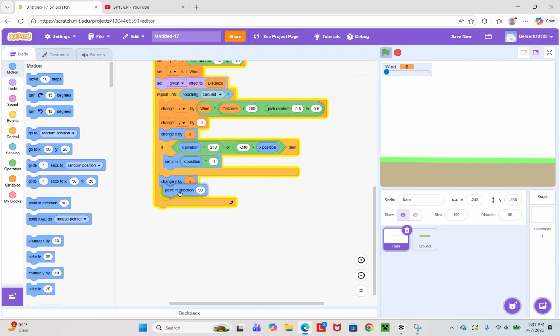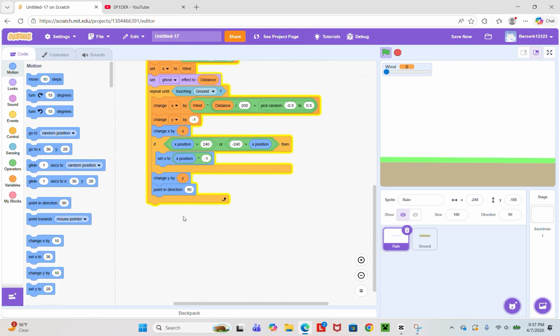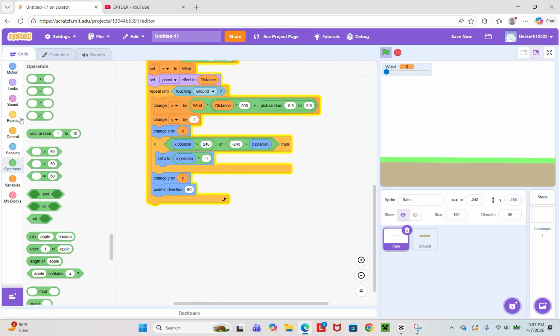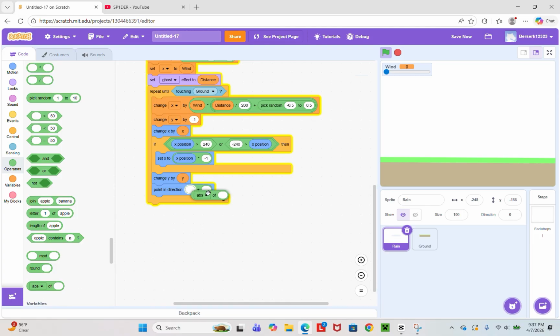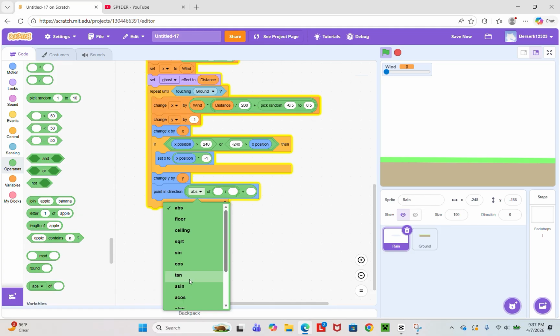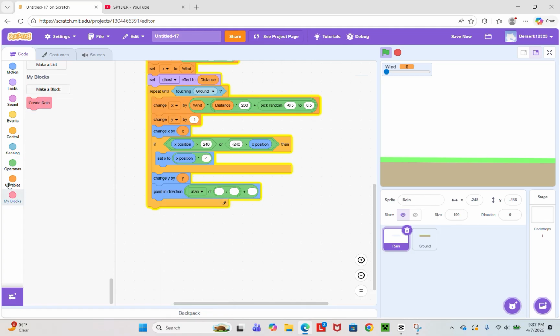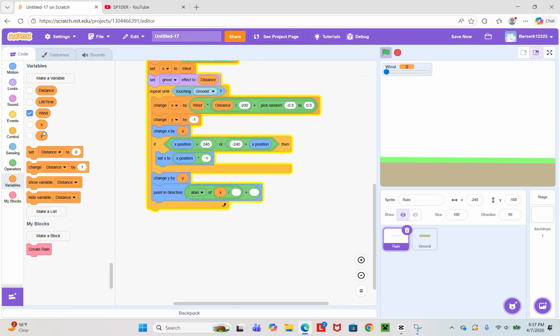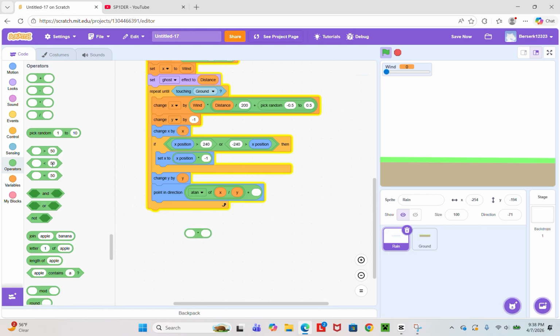Then point in direction, to get a plus, and then an absolute, divided, make sure this absolute is a ton, and then bring out an x into y, then grab a multiplied and a greater than, put 180 in this one and 0, and then grab a y and then put it in that.